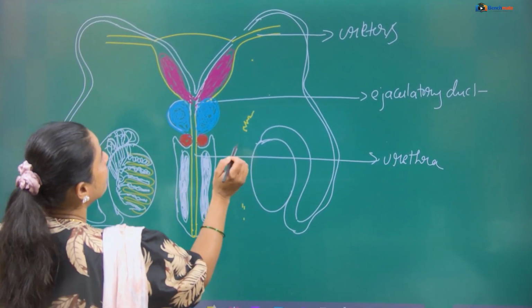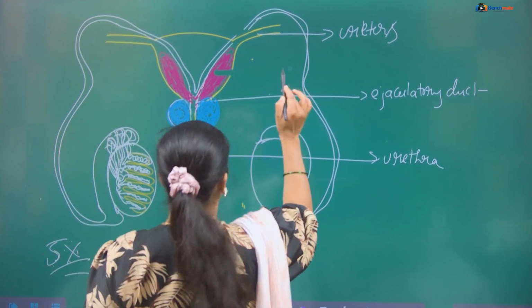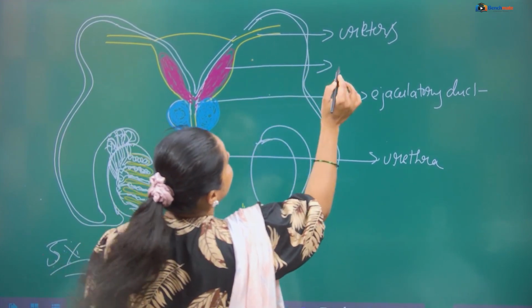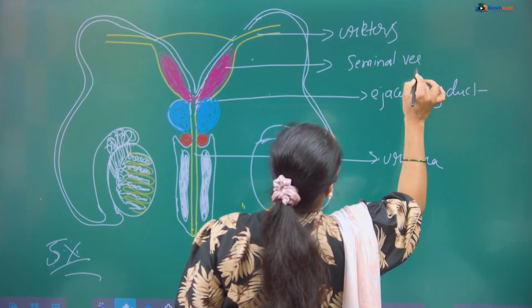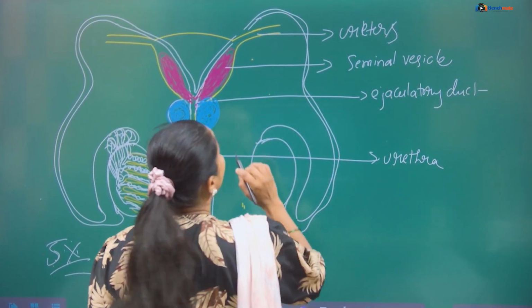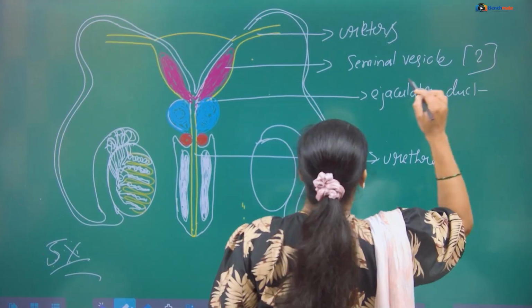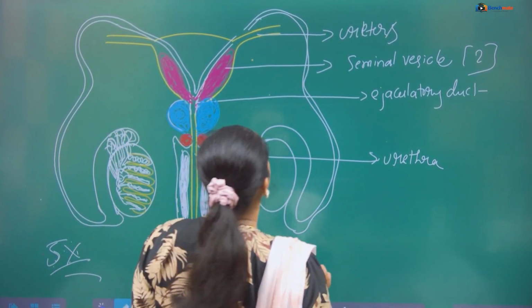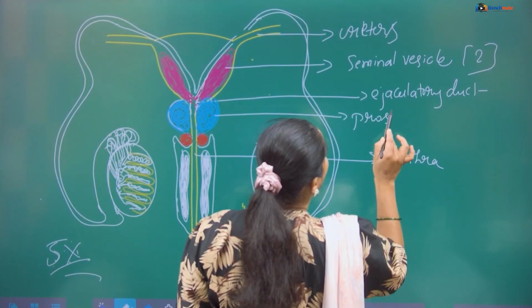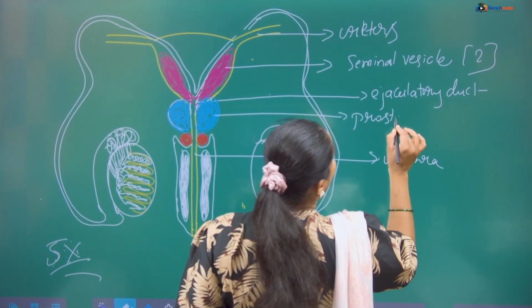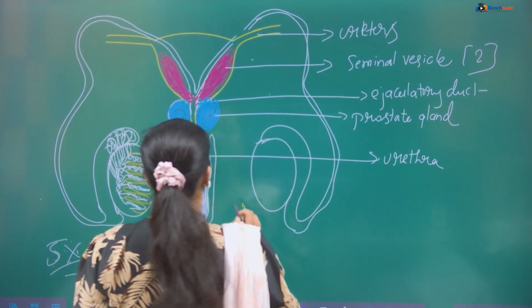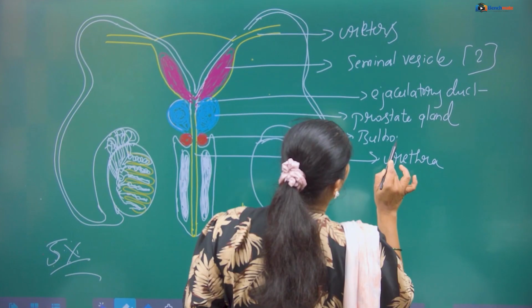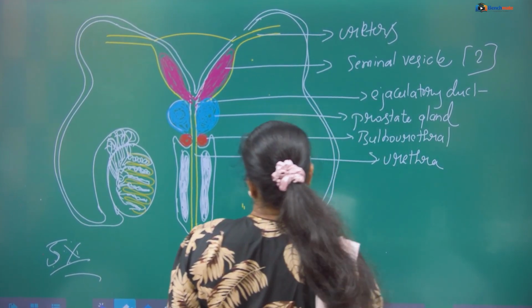Very important. Okay. This pink color structure is seminal vesicle. How many are there? Two in number. A pair of seminal vesicles. Okay. Here it is prostate gland. Then here it is bulbourethral gland.